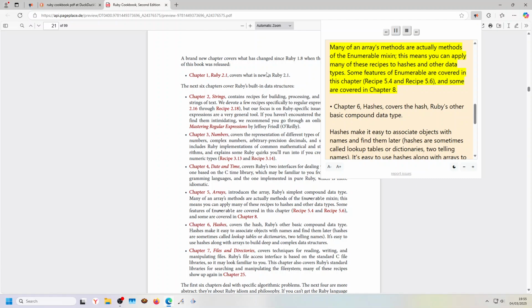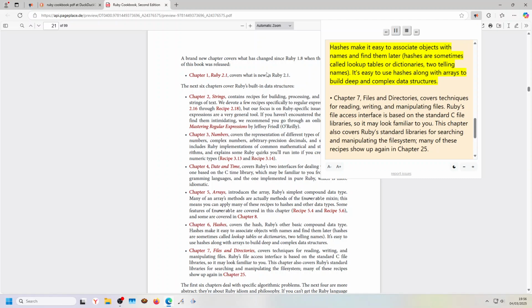Some features of Enumerable are covered in this chapter, Recipe 5.4 and Recipe 5.6, and some are covered in Chapter 8. Chapter 6, Hashes, covers the hash, Ruby's other basic compound data type. Hashes make it easy to associate objects with names and find them later. Hashes are sometimes called lookup tables or dictionaries, two telling names. It's easy to use hashes along with arrays to build deep and complex data structures.